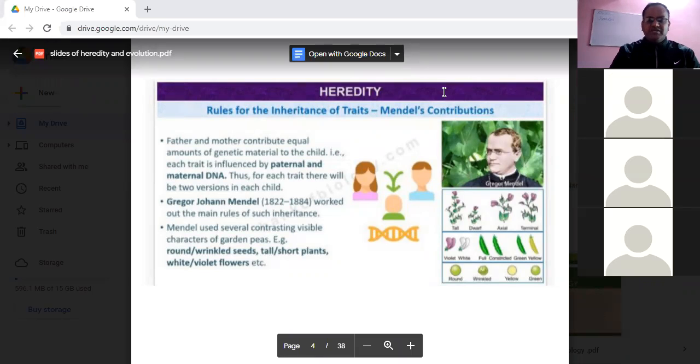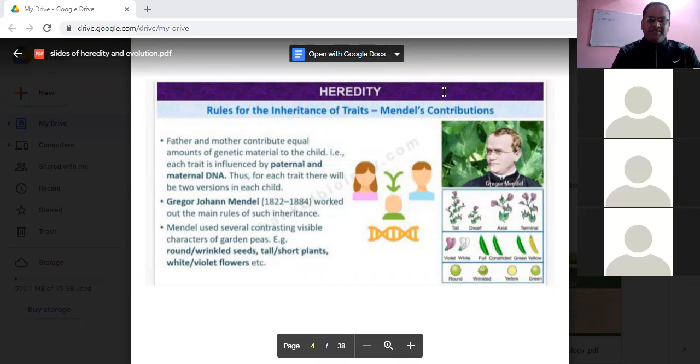So today we discussed what is heredity, variation, inherited traits, the contribution of Mendel, which plant Mendel selected and what was the reason. In our next class, we will be continuing with Mendel's law of inheritance. Now, at the end, all of you write down today's assignment.